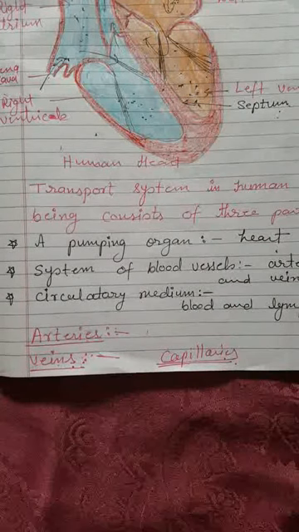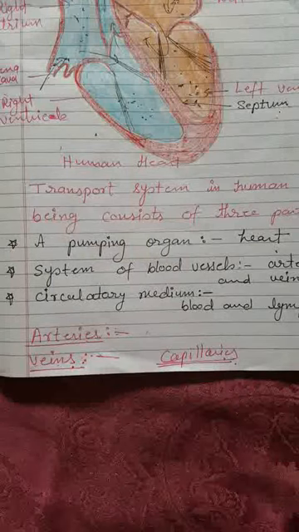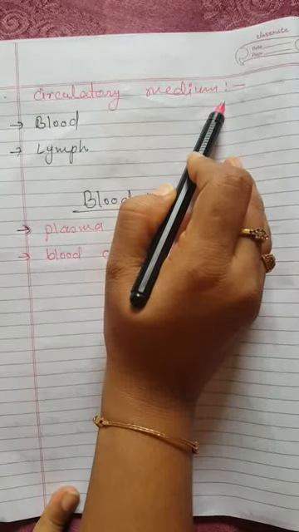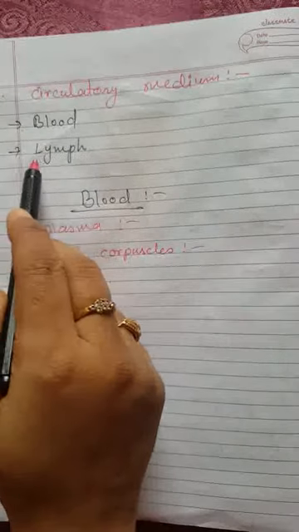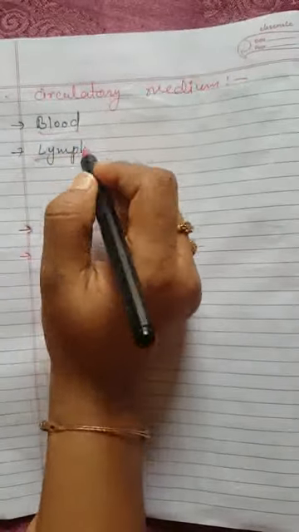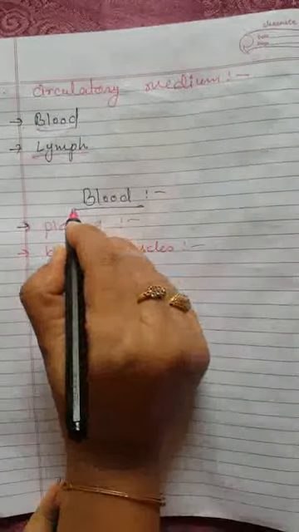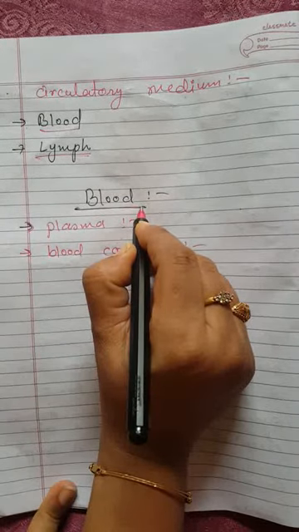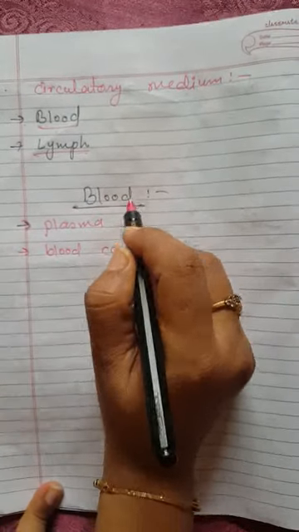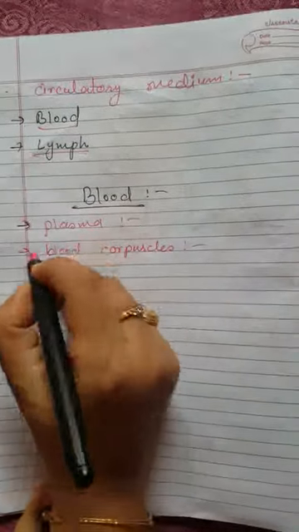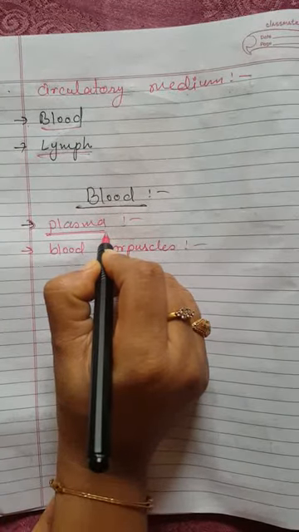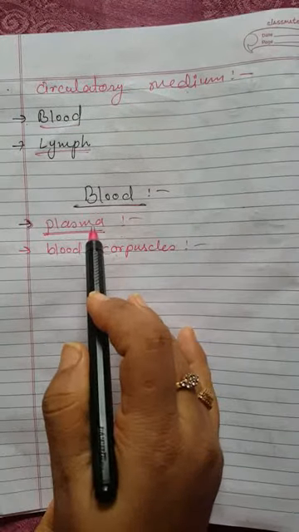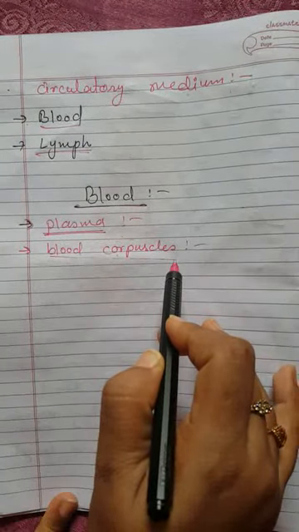Then the third part, the circulatory medium, that is blood and lymph. The circulatory media which transport substances from one part of the body to another part are basically blood and lymph. Blood and lymph, I'm going to explain one by one. First thing is blood. Blood is a liquid connective tissue. This you have studied in class 9. This tissue has a fluid matrix which is known as plasma, and there are three kinds of blood corpuscles suspended in this plasma, which are RBC, WBC and platelets.